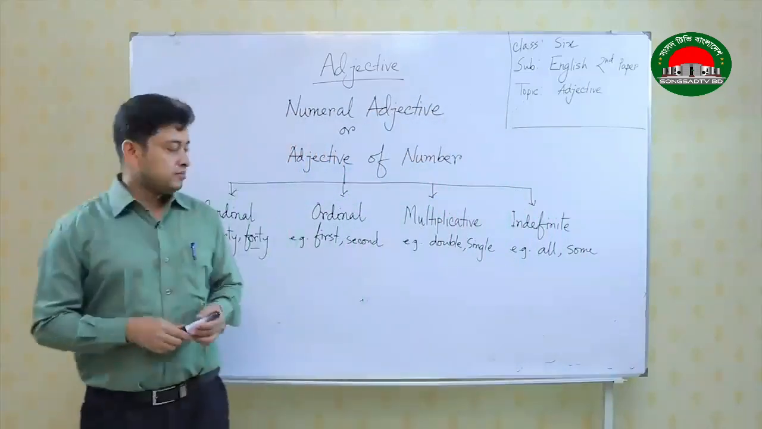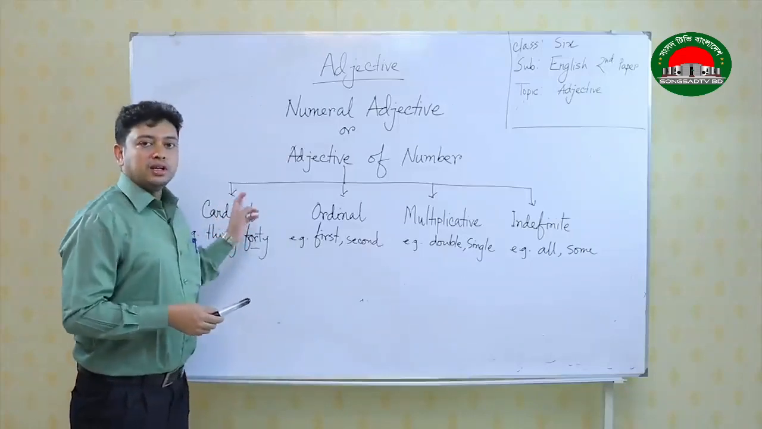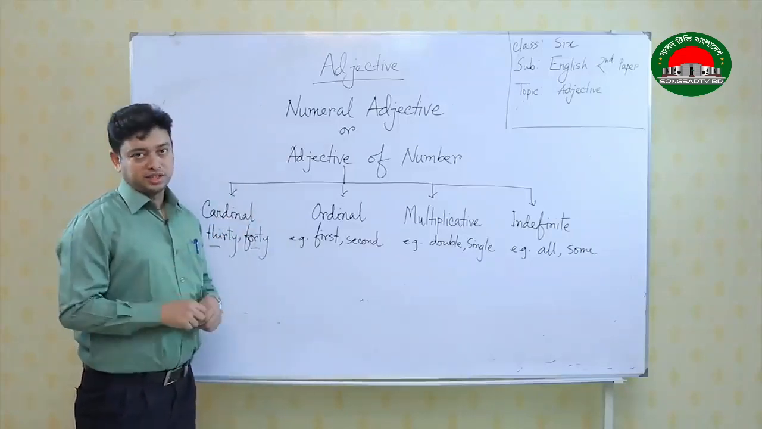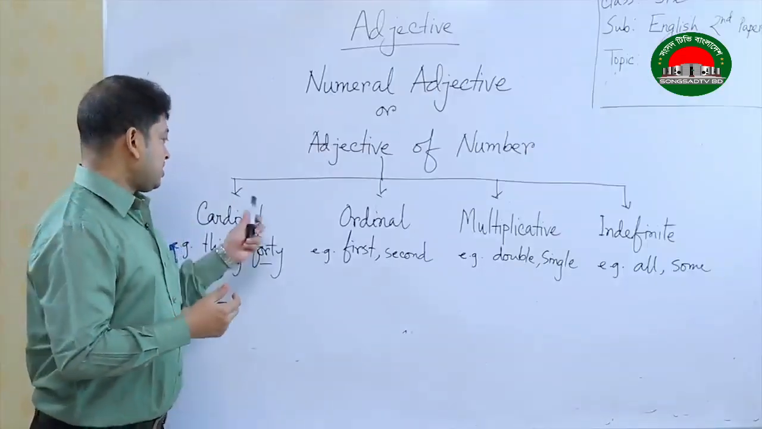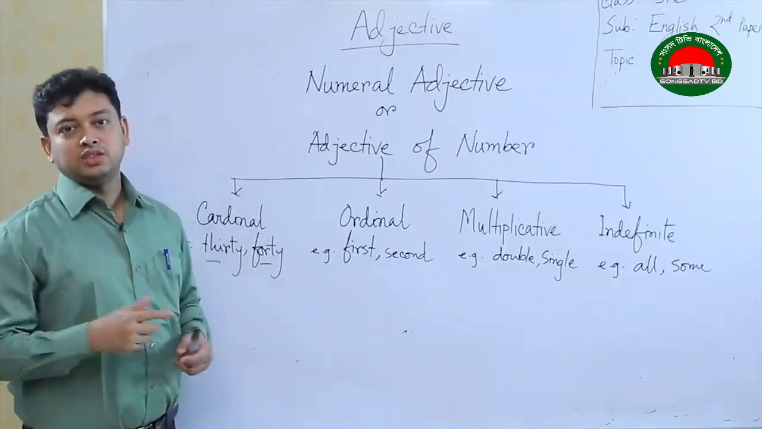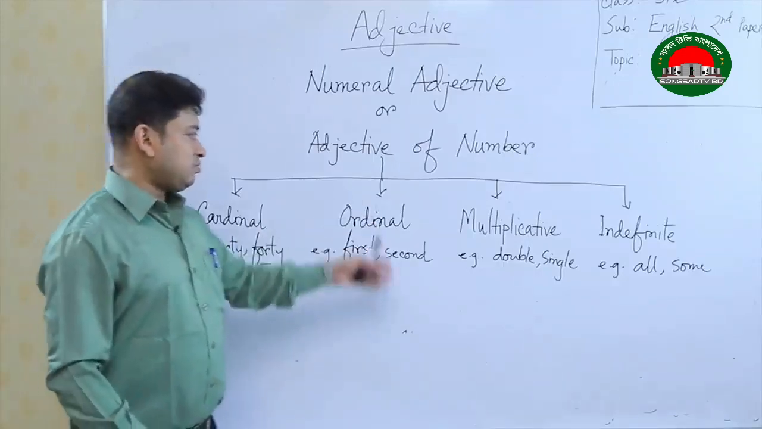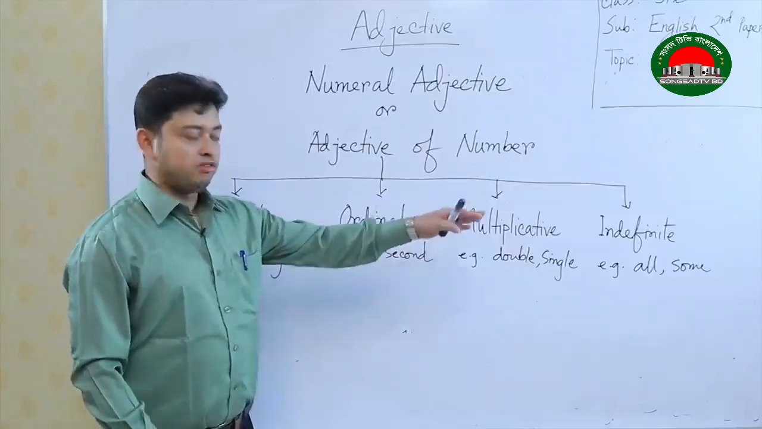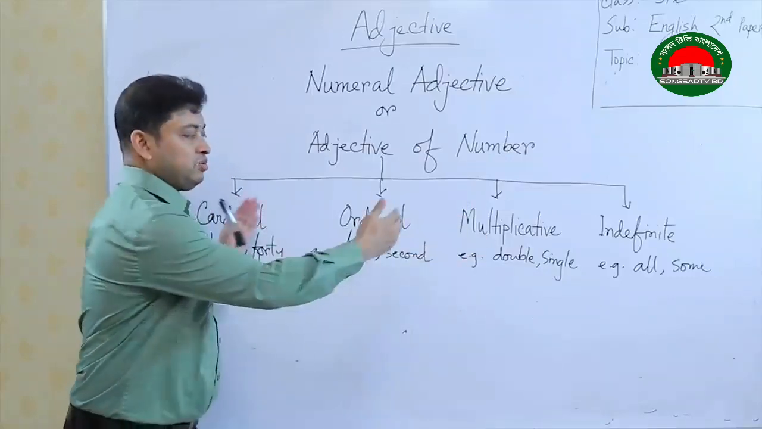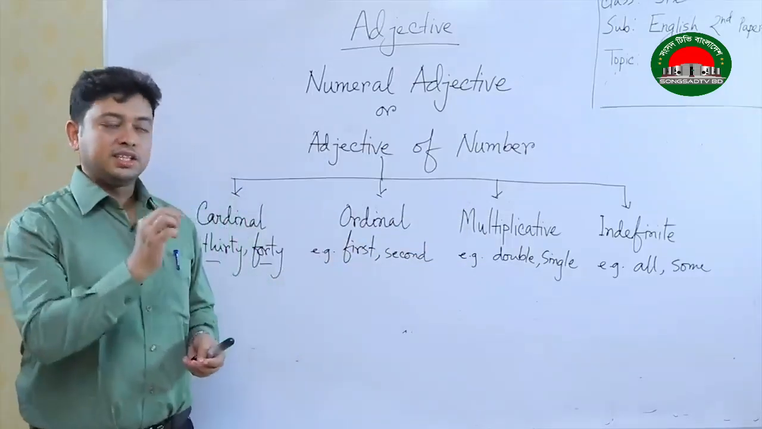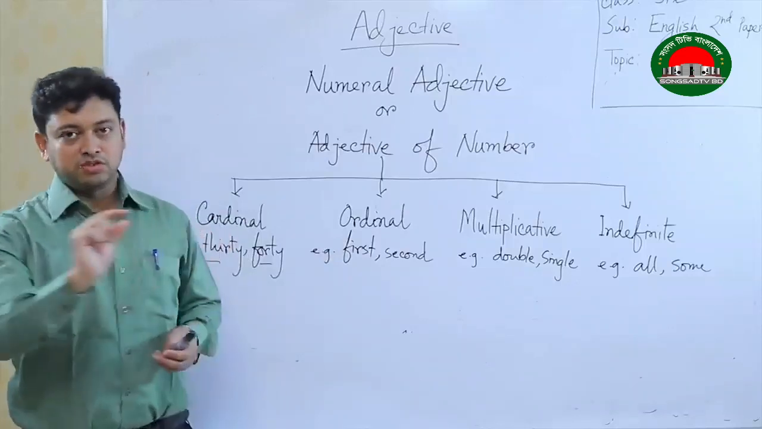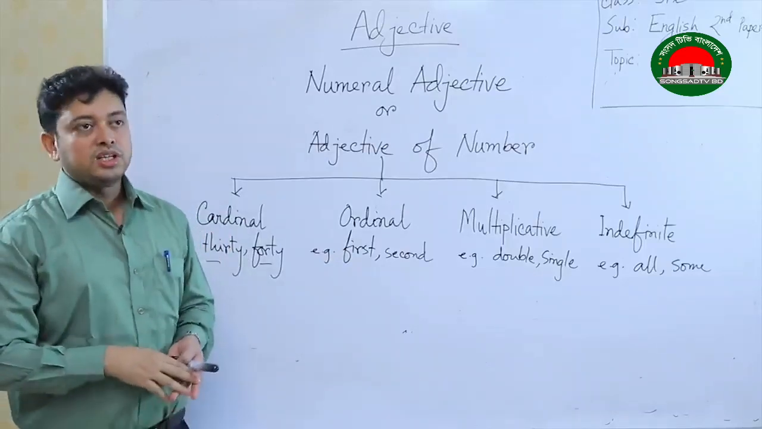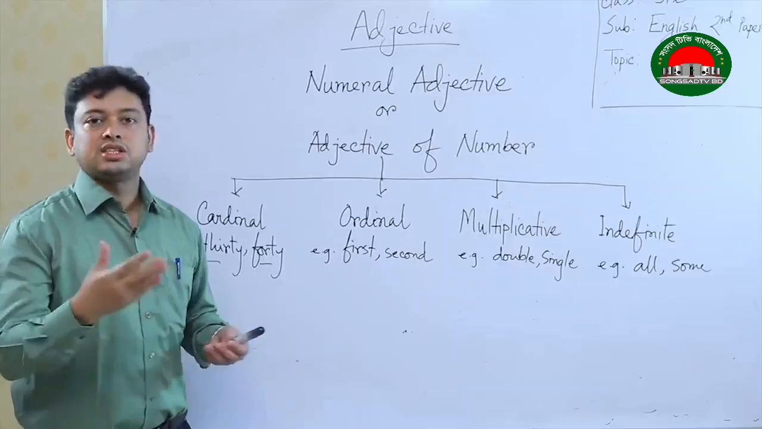If you want to write cardinal numeral adjective, the answer is correct. If you write this is an adjective of number, your answer is correct as well. The same case is with ordinal number, the same case is multiplicative or indefinite. Forget about all these 4. If you just identify this is an adjective of number, if you write down adjective of number, your answer is correct. If you write down it is a numeral adjective, your answer is correct as well.